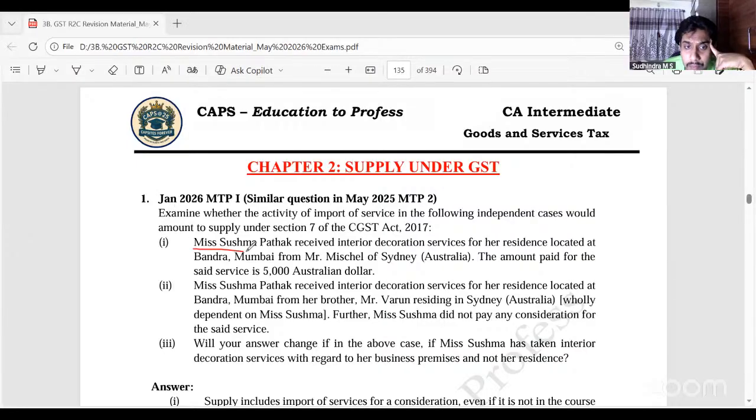Miss Sushma Pathak received interior decoration services for her residence located at Bandra, Mumbai from Mr. Michel of Sydney. The amount paid for the service is 5,000 Australian dollars. What happens? Import of services under 7.1.